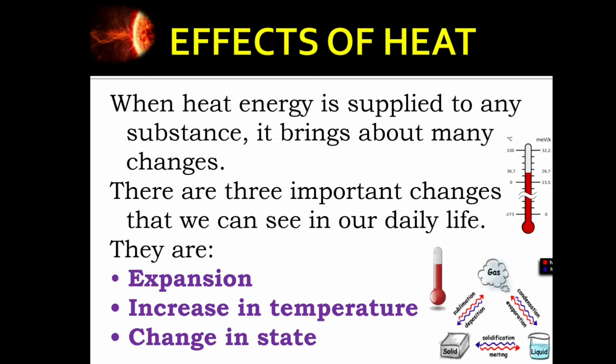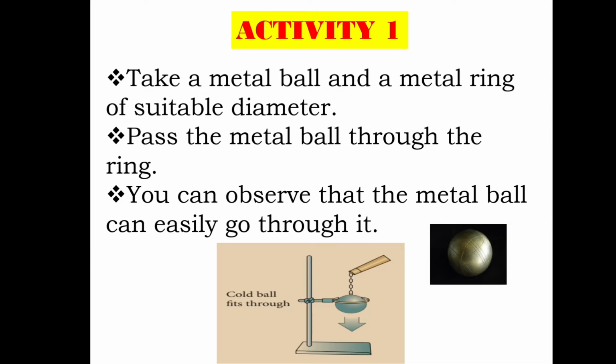First, we will discuss expansion. Let us do an activity. Take a metal ball and a metal ring of suitable diameter. Pass the metal ball through the ring. You can observe that the metal ball can easily go through it. So when you pass the metal ball through the ring, you will observe that it goes easily through the metal ring.